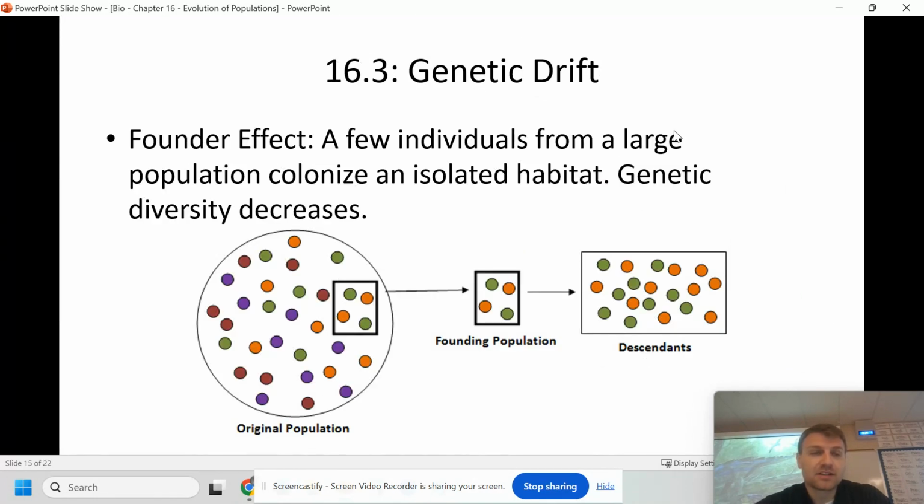Our last example here is going to be the founder effect. This is where a few individuals establish a new colony, they colonize a new island, they just go somewhere different. And again, they're going to look a lot different than the original population. If you look here, we have a lot more diversity than our new founding area. This is because, again, a small portion is going to establish that colony or the new area. And again, it lowers genetic diversity.